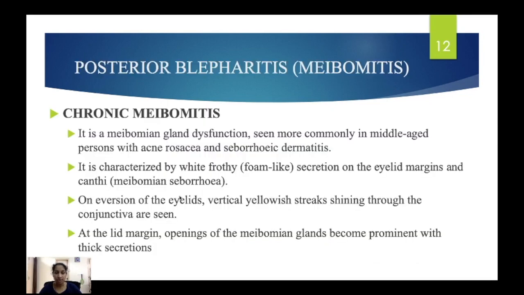So these are chronic meibomitis. Here you can see white frothy or foam-like secretion on the lid margins and canthi. On eversion of the eyelid, we can see in conjunctiva yellowish streaks, and in the lid margin near the opening of the meibomian gland there will be prominent thick secretions.